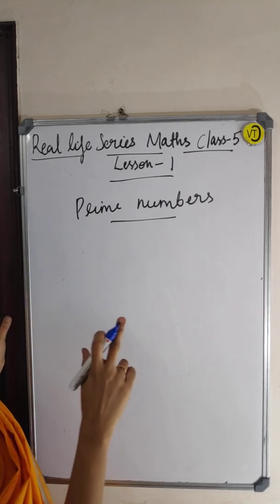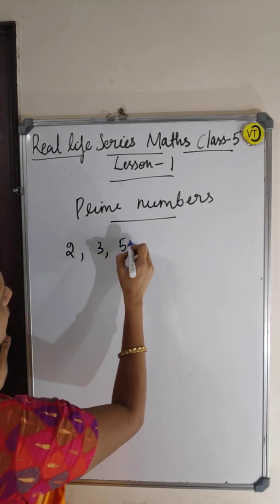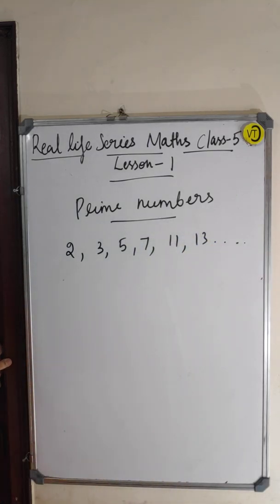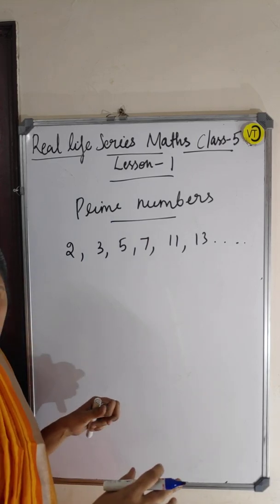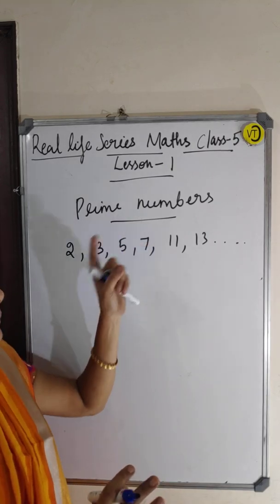1 is neither prime nor composite, right? So the primes are 2, 3, 5, 7, 11, 13. What is a prime number? A number which has only the factors 1 and the number itself. That's it. Right? That is a prime number.